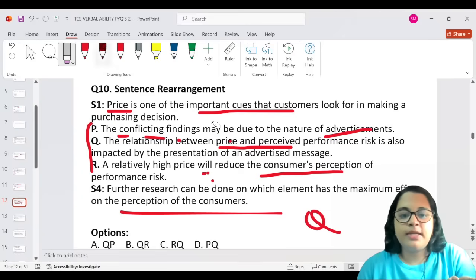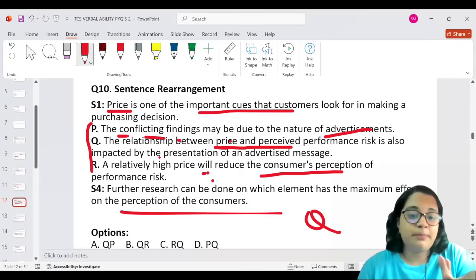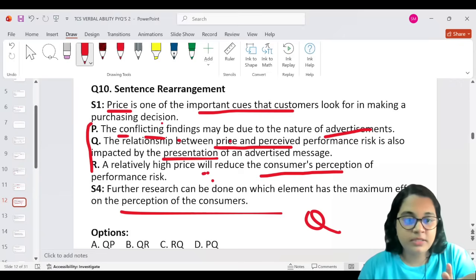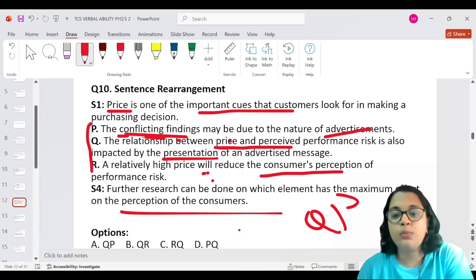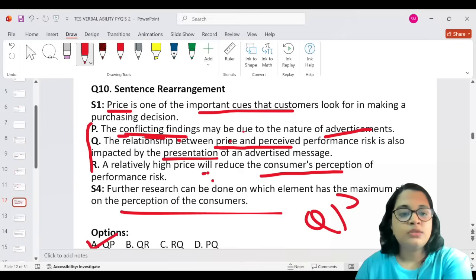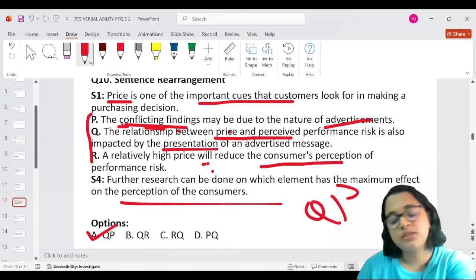And then we're trying to tell how the price and the performance risk are impacted by the presentation of the advertised message. So these conflicting findings may be due to the nature of the advertisement. So it's QP. All right. So the answer to this question is QP. Okay, it's QP.